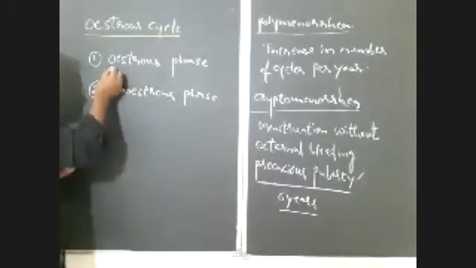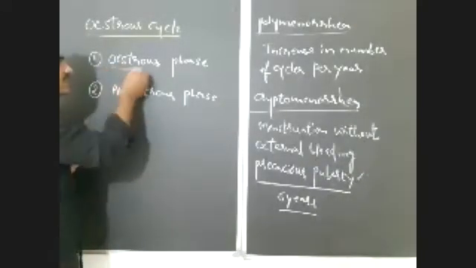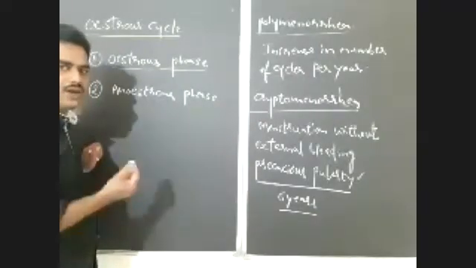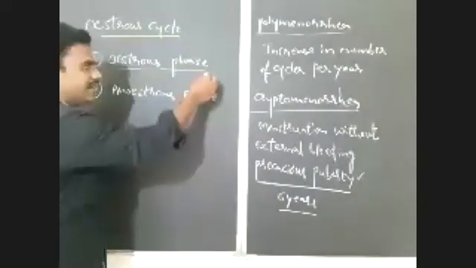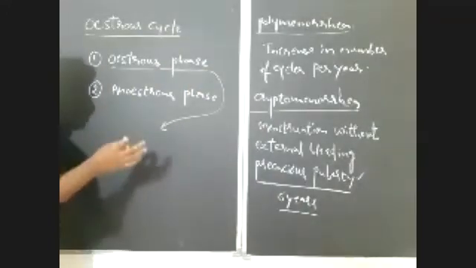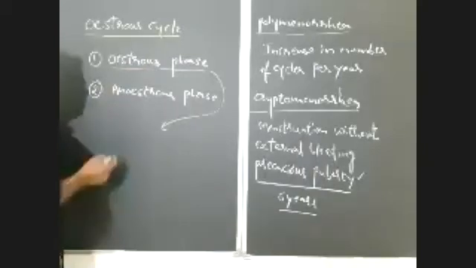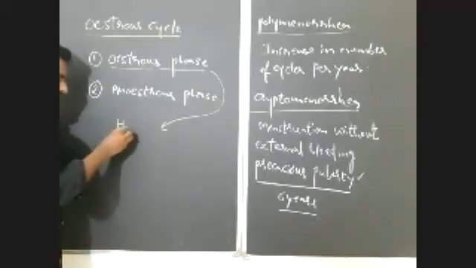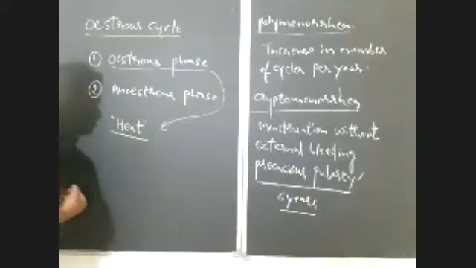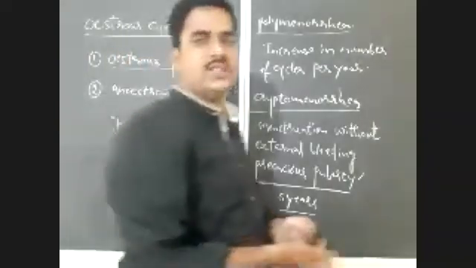See, estrus phase is the phase in which the female is in desire of copulation. The female exhibits a great desire for copulation with the male, and allows the male for copulation only during this phase. If a female animal is in great desire for copulation with the male, that is known as heat.